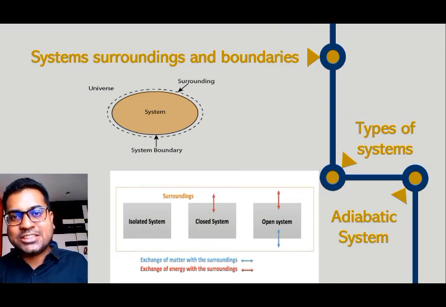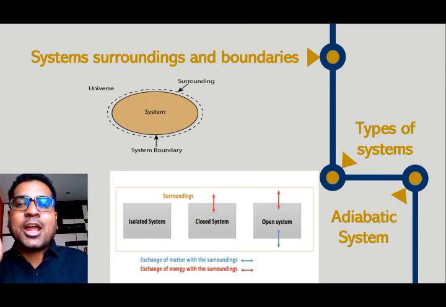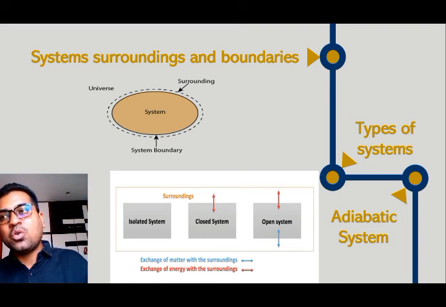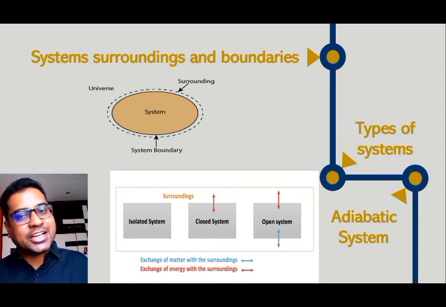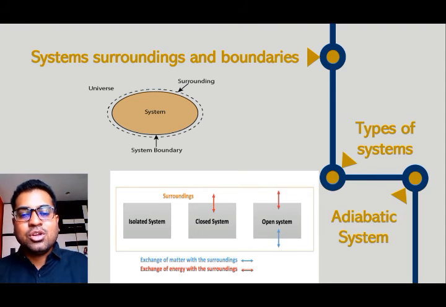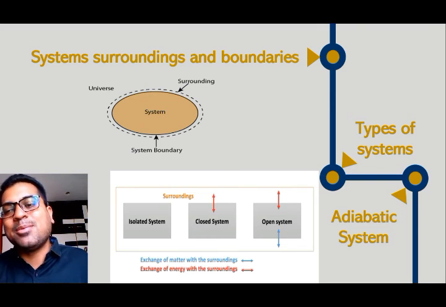Work interaction is there, heat interaction is not there as the walls of the cylinder are insulated, and mass interaction is also not there. This particular type of system is called an adiabatic system. There is only work interaction; it restricts heat interaction and mass interaction. So it comes between a closed system and an isolated system.